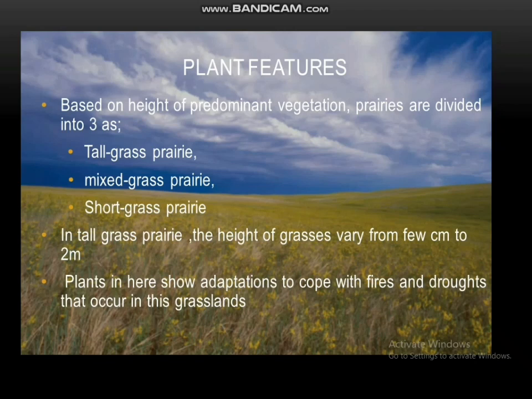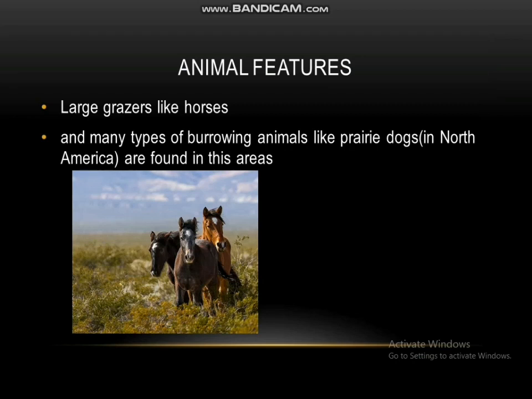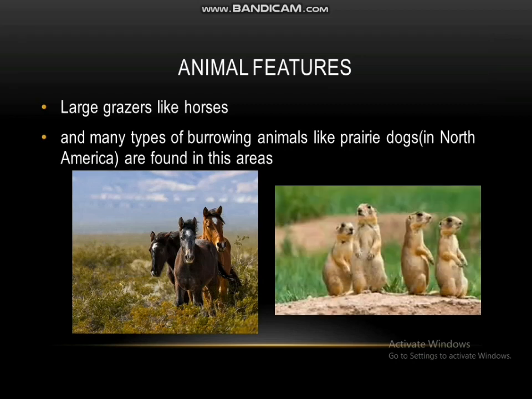Based on the height of predominant vegetation, prairies are divided into three as tall grass prairies, mixed grass prairies, and short grass prairies. In tall grass prairies, the height of grasses vary from few centimeters to 2 meters. Plants in here show adaptations to cope with fires and droughts that occur in these grasslands. Large grazers like horses and many types of burrowing animals like prairie dogs in Northern America are found in these areas.